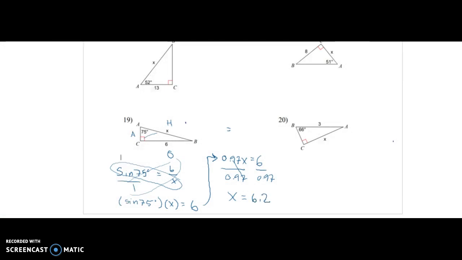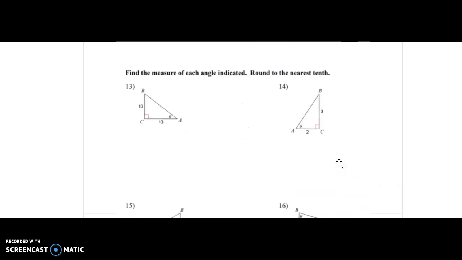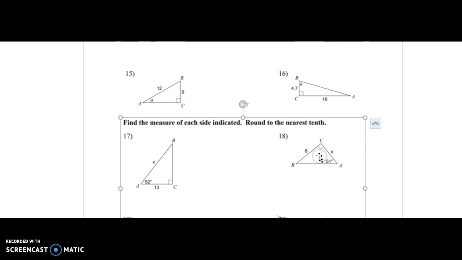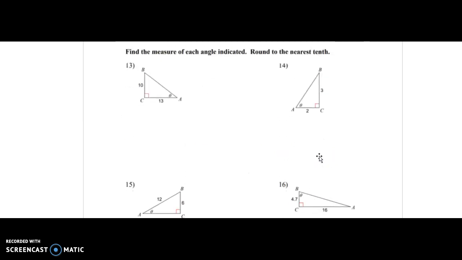X equals 6.2. I'm running out of time, so I'm not going to do number 20, but hopefully you get to have a better idea of how to find the missing sides. Now let's try to find the angle measures. I'm going to delete this one. There we go. Let's do it.